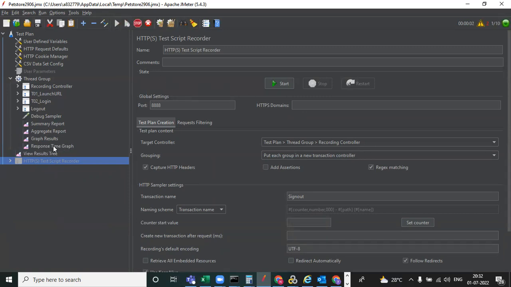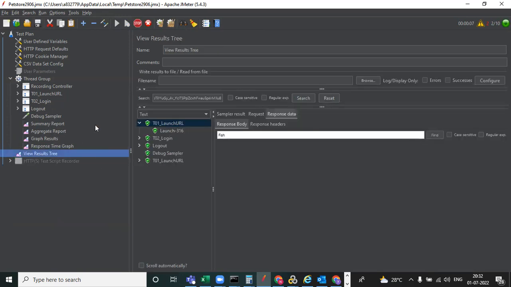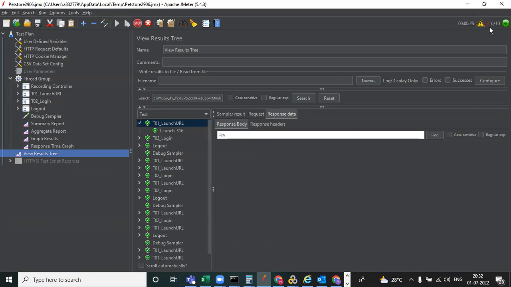Now we can observe the results in the view results tree. See, launch is started. Login. Logout, login. So it executes 3 times. You can observe we need to calculate time here, and you can observe users also. We have given 10 users. Now 6 users have ramped up. At 7 and 32, that is 50 seconds, 10 users will have arrived. And after that, the test will be executed for 3 minutes.